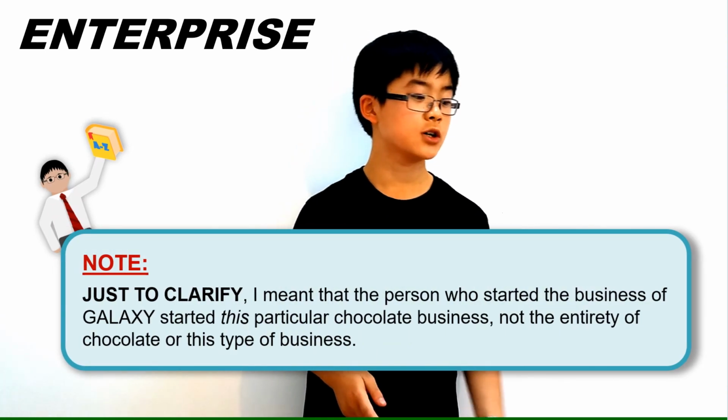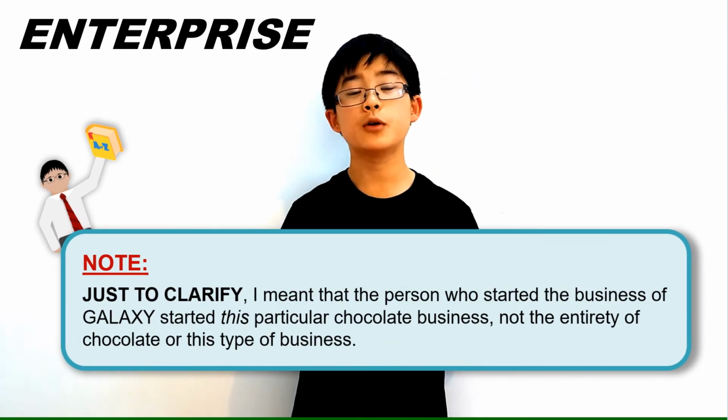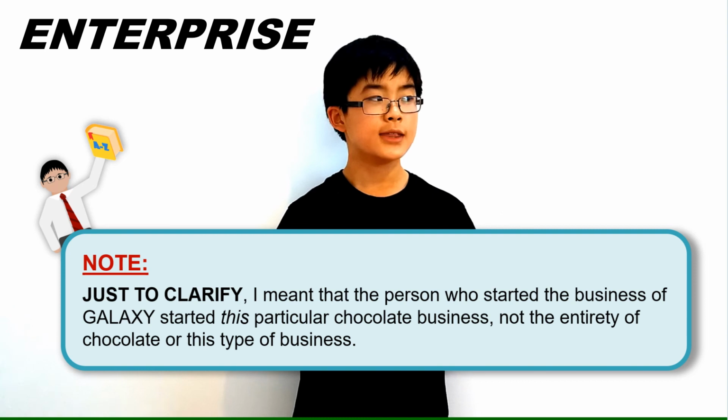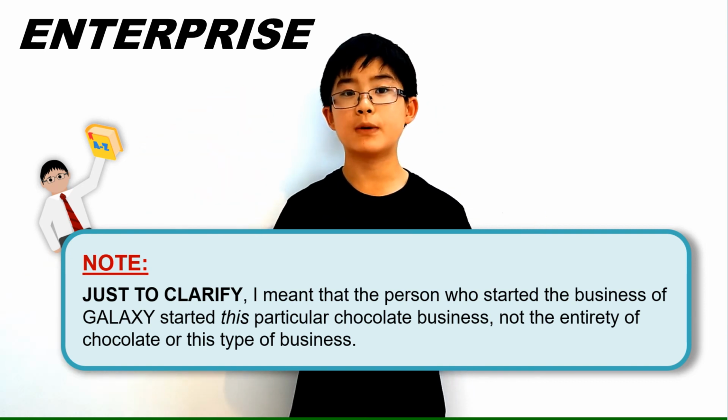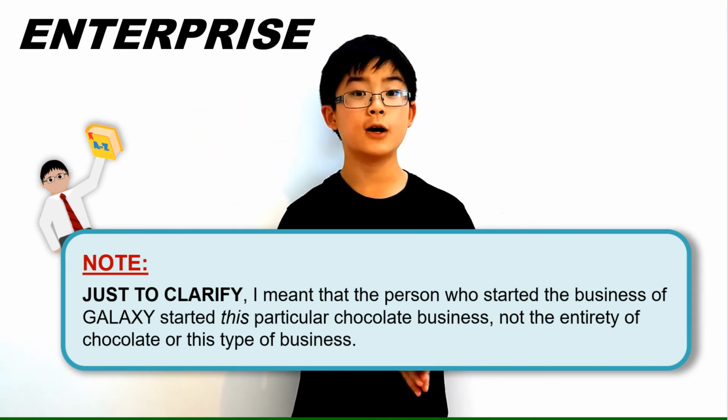Now the last one, number 4, entrepreneurship. This is the most important out of all of them. The person who started the company of Galaxy was the person who actually began this entire idea of the chocolate. So without them, there wouldn't be any chocolate to begin with. They brought together all the land, the labour and capital to make the chocolate, and they probably managed to turn over a profit with this chocolate business. So that's an example of how the factors of production work.